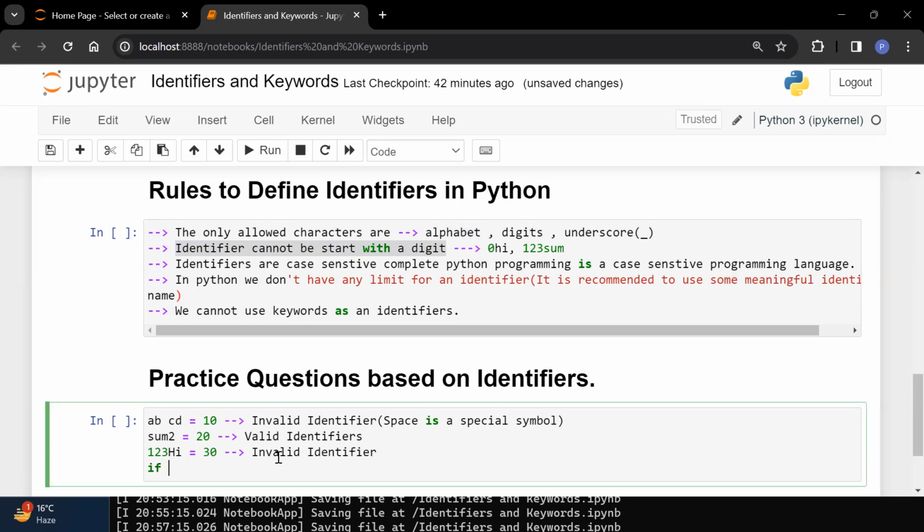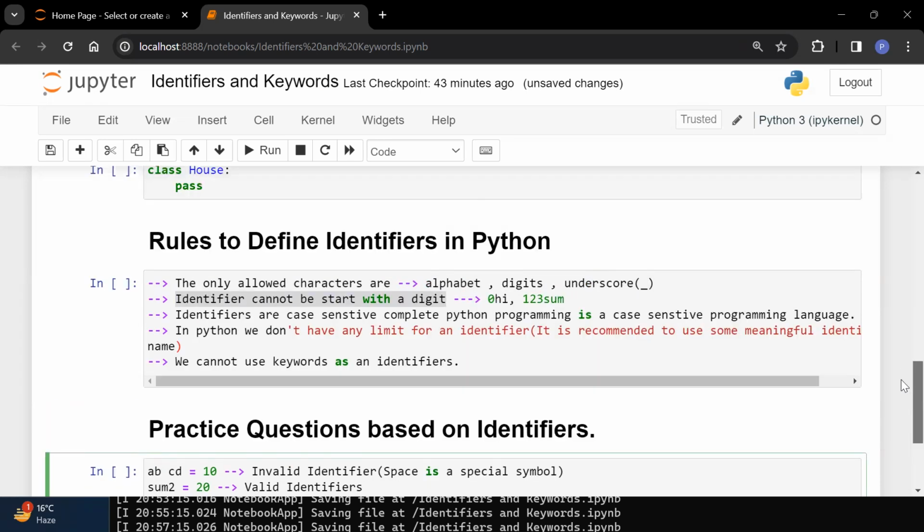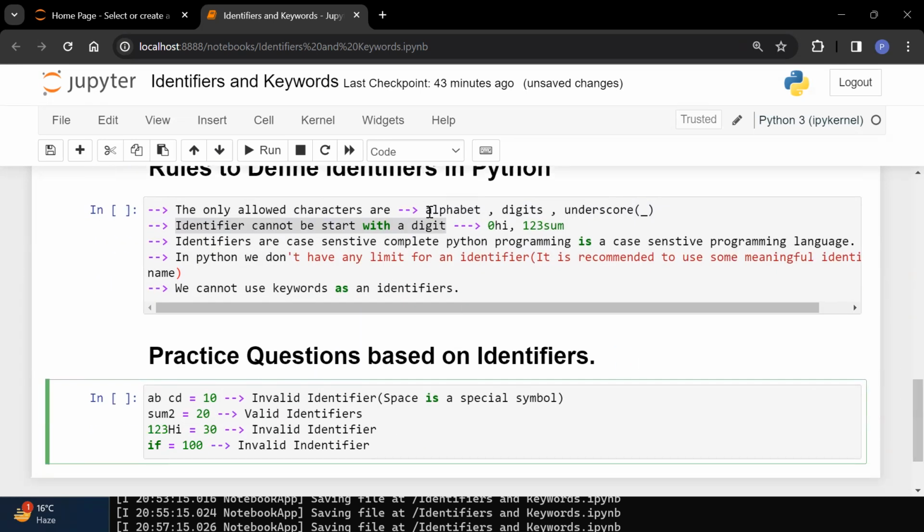Next one is, I am writing if is equal to 100. Is it a valid identifier? It is also an invalid identifier. Now, why is it invalid? If you can see here, the only allowed characters are alphabets. So if it's a character, fine. This rule is correct. An identifier cannot start with a digit. Digits are not there. It is also fine.